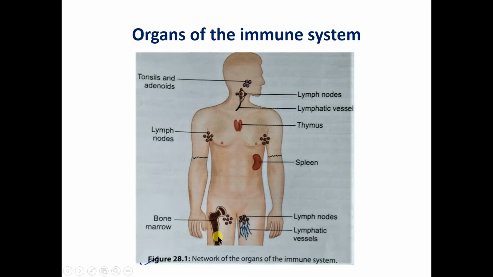Then other types, like granulocytes, such as neutrophils, eosinophils and basophils, are also synthesized from the bone marrow stem cells. These stem cells also synthesize the natural killer cells, also known as NK cells. So all these cells, B cells, granulocytes and natural killer cells, are associated with the immune response. Bone marrow stem cells also give rise to certain premature thymocytes. These are the immature thymocytes, then they will